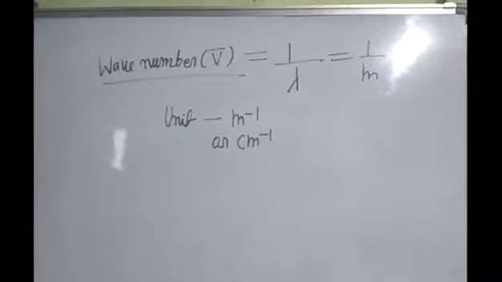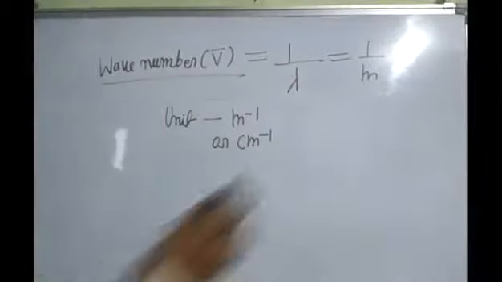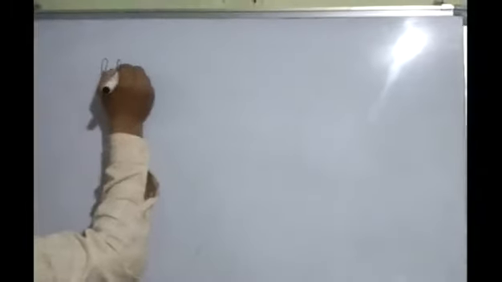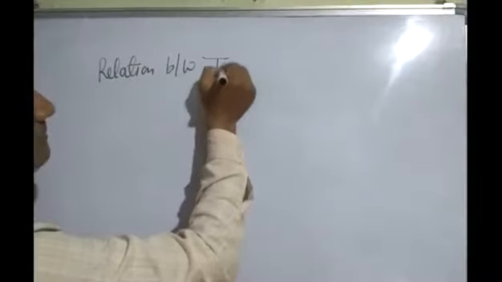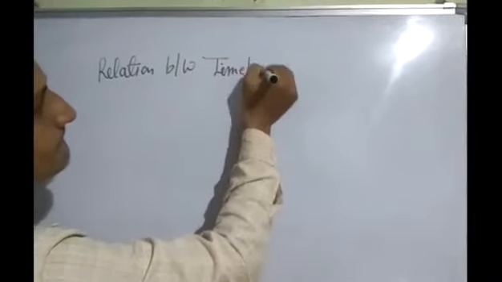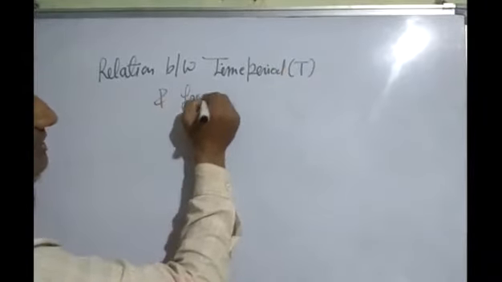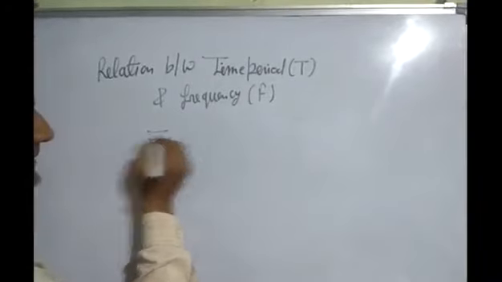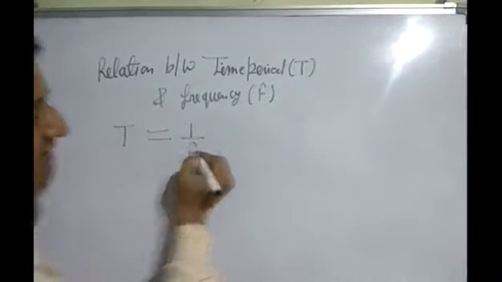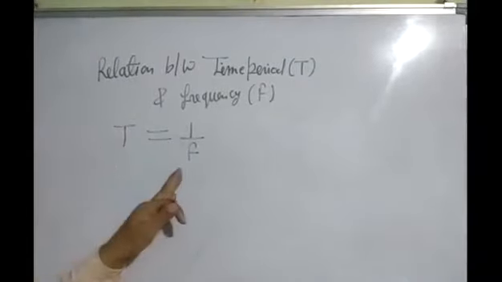After this, next topic is relation between time period and frequency. Relation between time period T and frequency F. Time period T is equal to 1 upon frequency. This is the relation between time period and frequency. Time period T is equal to 1 upon frequency.